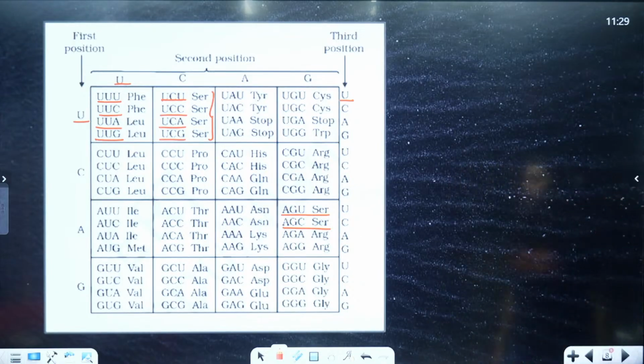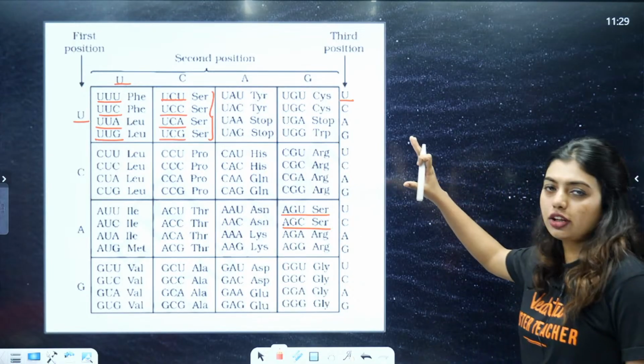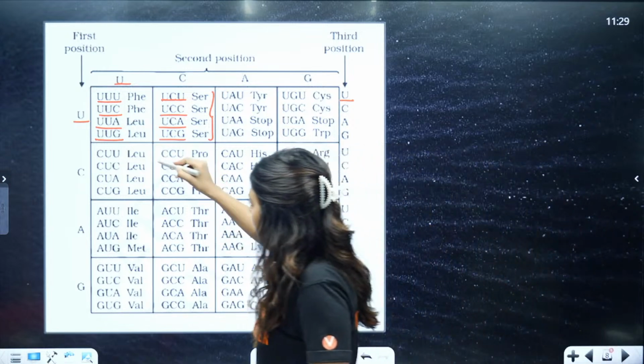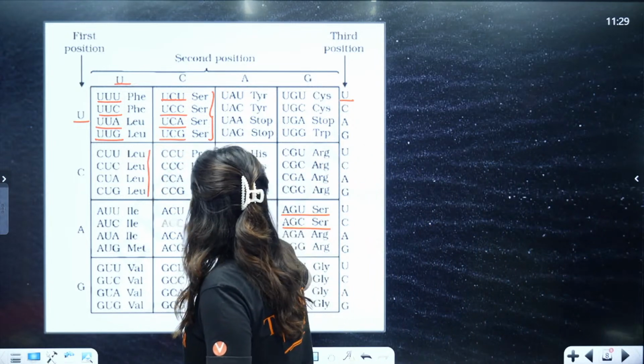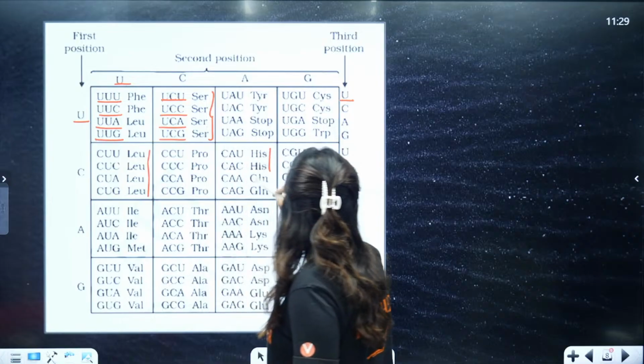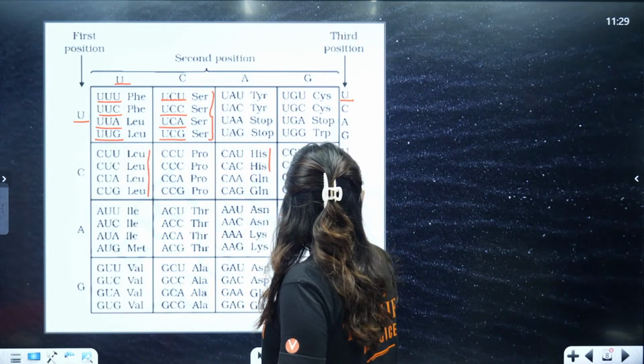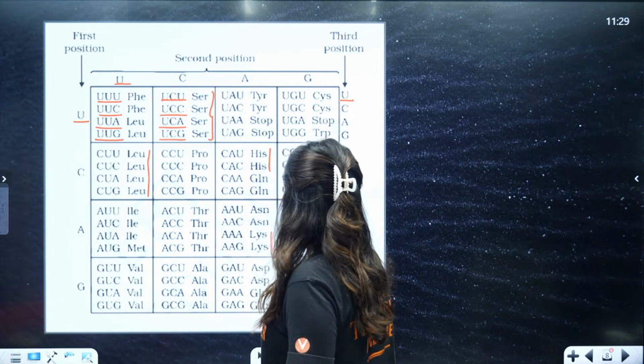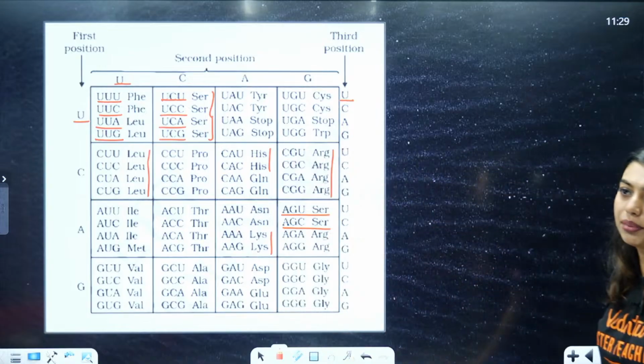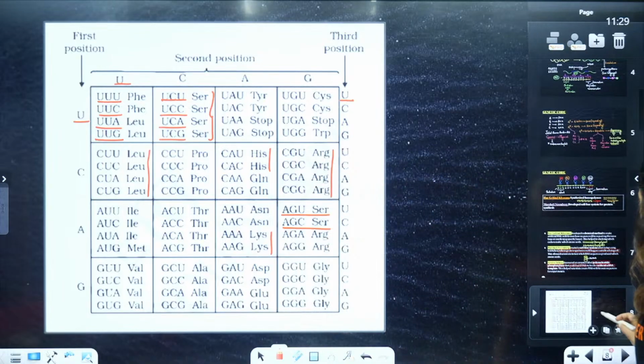UUC, done. So this is how we are going to get codons. Here also you can see leucine is coded this many times. Then histidine, arginine, lysine. See how many repeated times they are being coded. So this shows that the codons are degenerate.